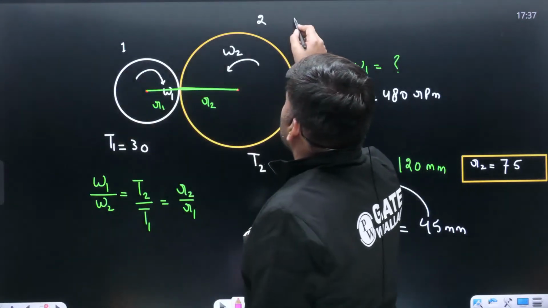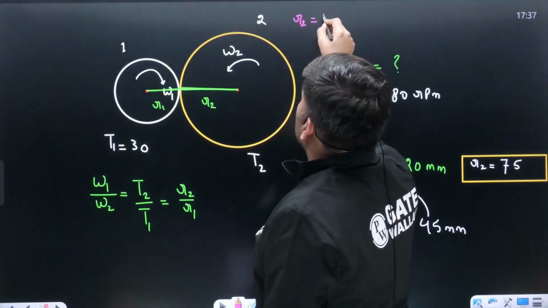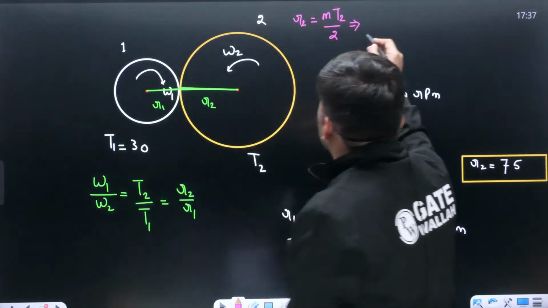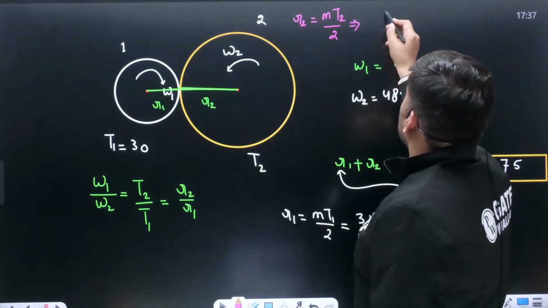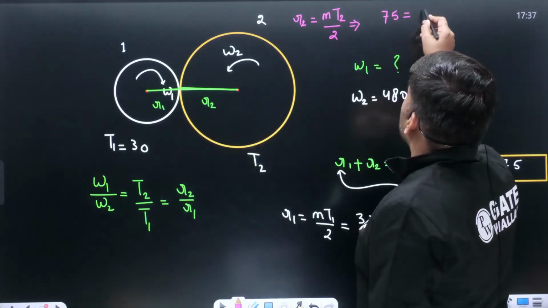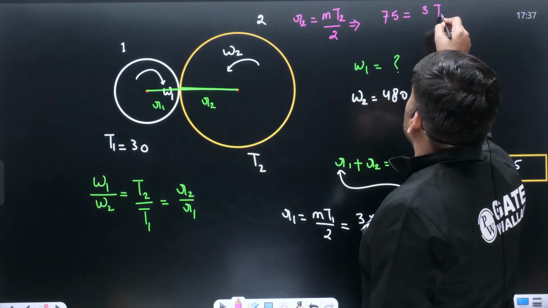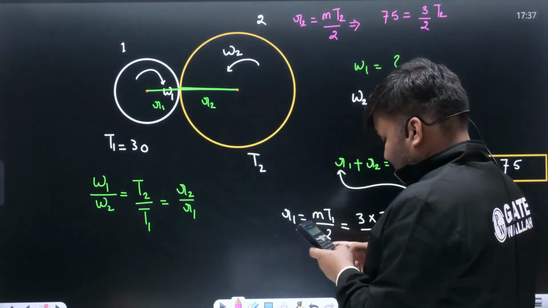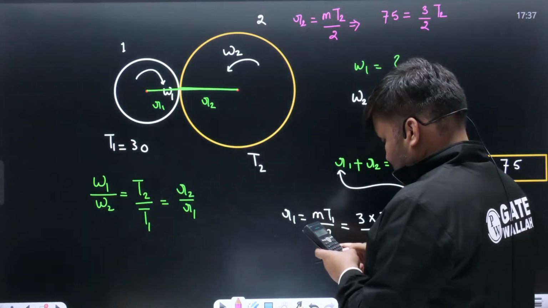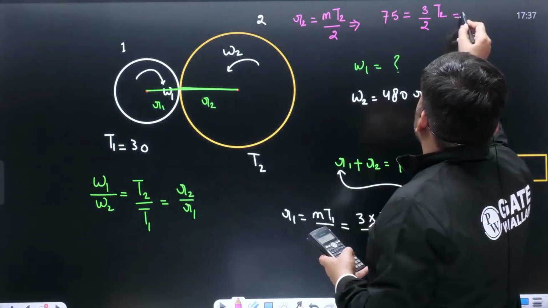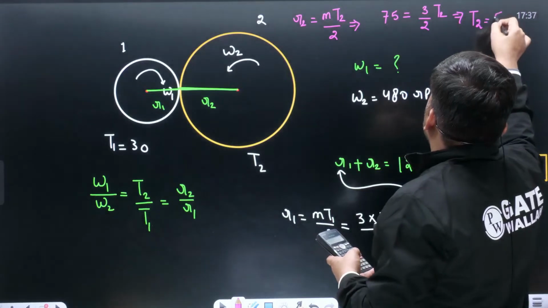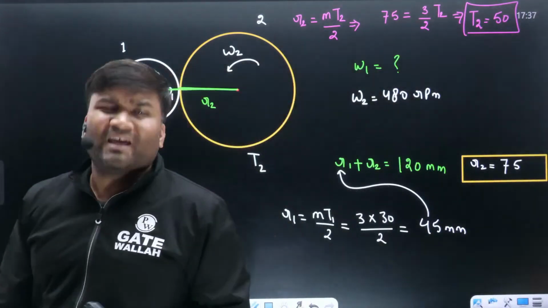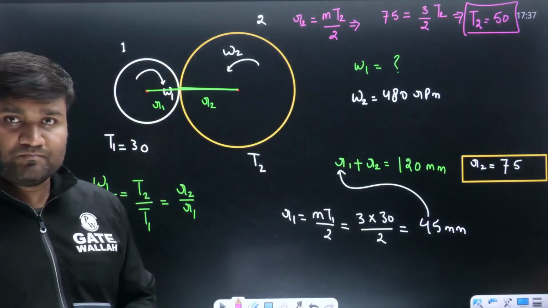कैसे लिखेंगे? This r2 is equal to mt2 by 2 hota hai na, radius pata hai, t2 kitna ho jayega? This radius can be written as r2 ka value is given as 75 is equal to module is 3, t2 we have to calculate divided by 2, kitna ho jayega? 75 into 2 divided by 3, 50 teeth. So t2 is coming out to be 50 teeth. Easy. If they are asking. Clear hai beta?